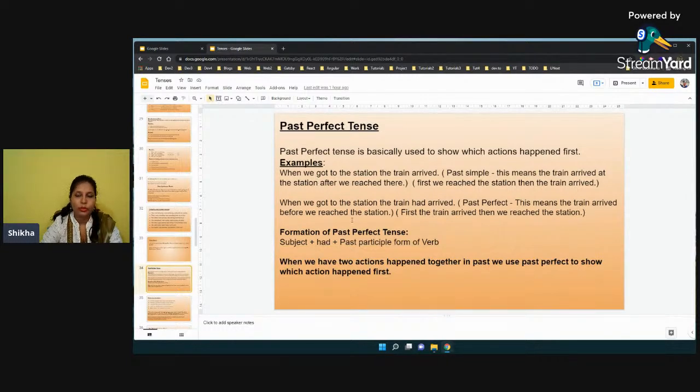So what is the structure which should be followed under past perfect tense? Yes, so first of all, we'll be having the subject, and then we will have had. Okay, had should be there. Subject plus had plus past participle form of verb. So what should be the sentence structure under past perfect tense? It should be subject plus had plus past participle form of verb. Yes. So when we have two actions happen together in past, we use past perfect tense to show which action happened first. I hope you understood this.